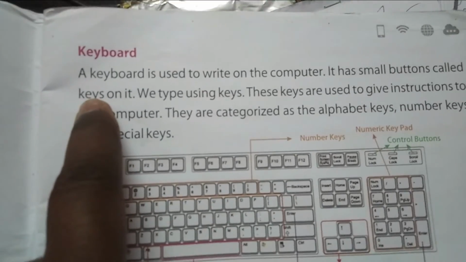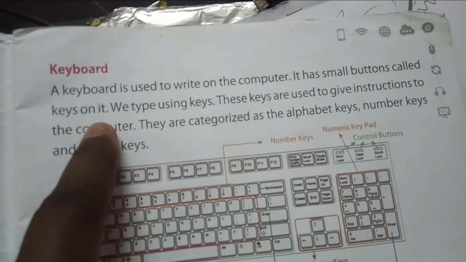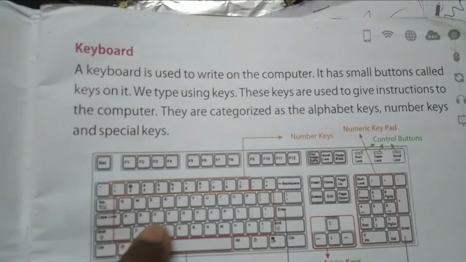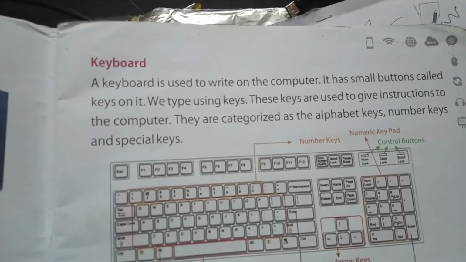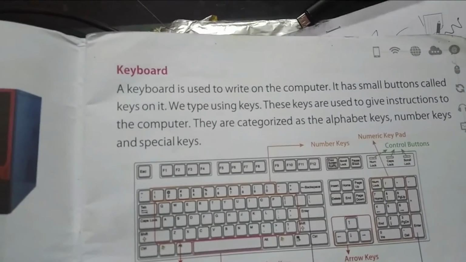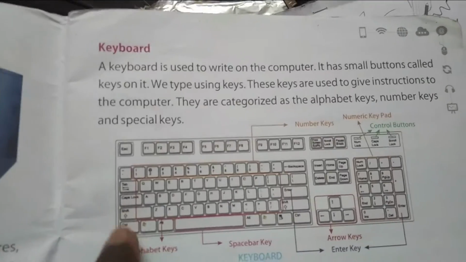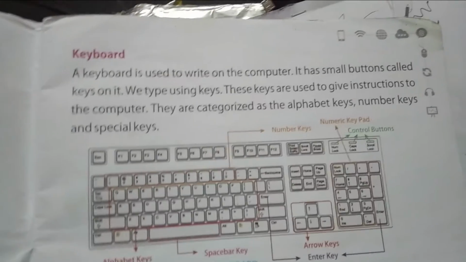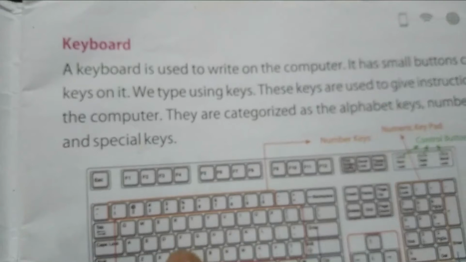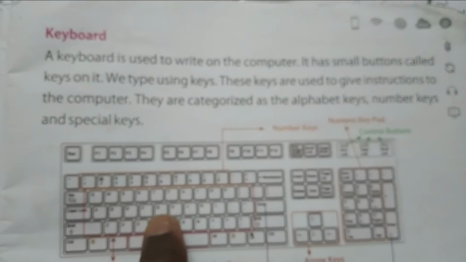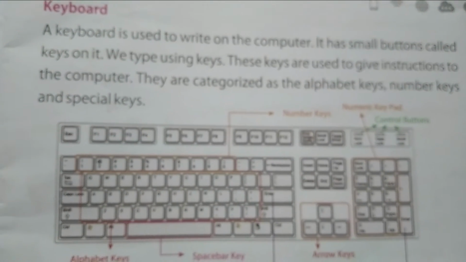Okay, in the next part I will show you physically keyboard, monitor, everything. So here we will learn the theory, then we will go to the lab and show you all the parts of a computer in a physical mode. Okay, and a keyboard is used to write on a computer, just like we write on a copy with pen or pencil. So keyboard is a tool to write on a computer. It has small buttons that are called keys. These are keys of the keyboard. And they are categorized as alphabetical keys, number keys, and special keys.